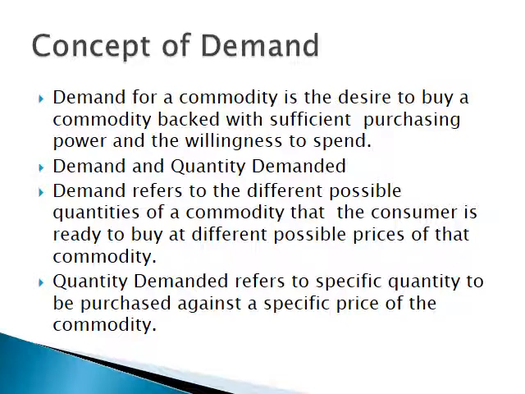On the other hand, quantity demanded refers to a specific quantity to be purchased against a specific price of the commodity. Thus, quantity demanded of commodity X refers to 8 units of X if price of X happens to be 6 rupees per unit.